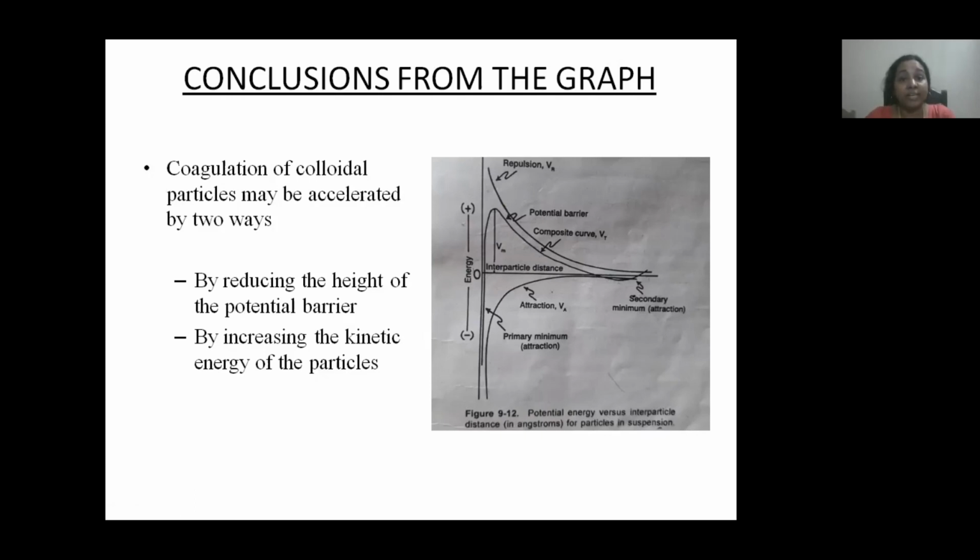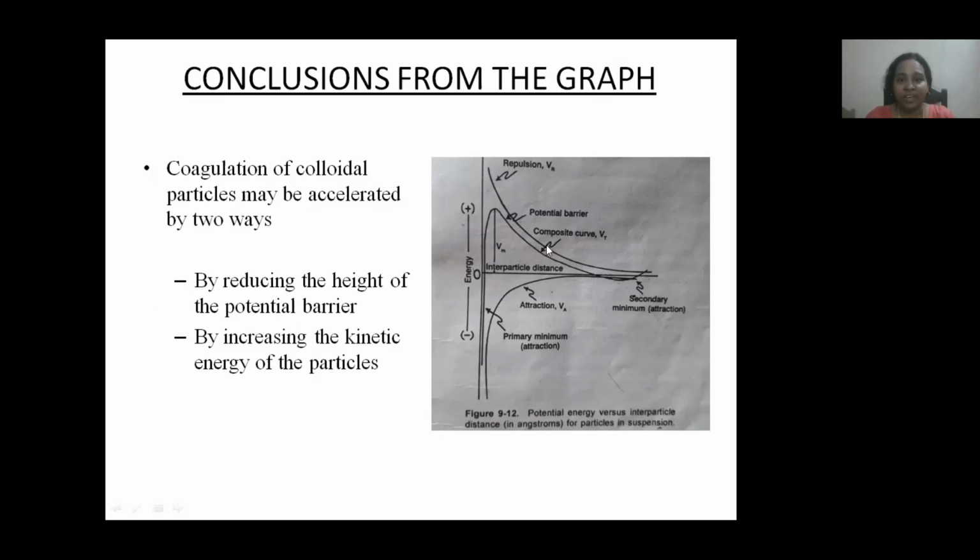Coagulation of colloidal particles can be accelerated in two ways. One is by reducing the potential energy barrier, and the second one is increasing the kinetic energy of the colloidal particle. By these two ways, coagulation can be accelerated. If coagulation is accelerated, coagulate or aggregates are formed in our colloidal dispersion. That is the instability of colloidal dispersion. Once the kinetic energy of the colloidal particle surmounts this potential energy barrier, coagulate is formed in the dispersion.